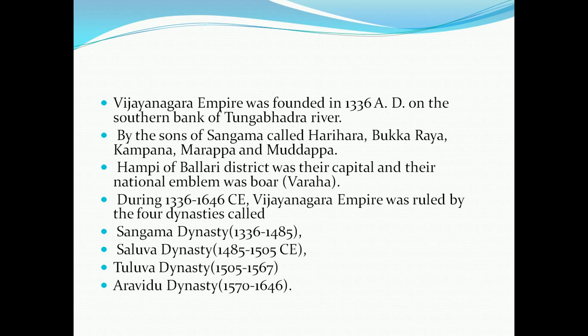During 1336 to 1646 CE, the Vijayanagara Empire was ruled by four dynasties called the Sangama dynasty, which ruled from 1336 CE to 1485 CE; the Saluva dynasty, which ruled from 1485 CE to 1505 CE; the Tuluva dynasty, which ruled from 1505 CE to 1567 CE; and the Aravidu dynasty, which ruled from 1570 CE to 1646 CE.